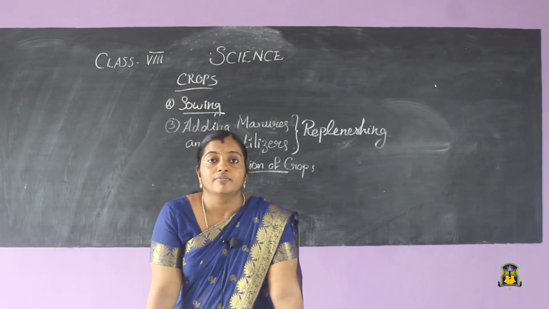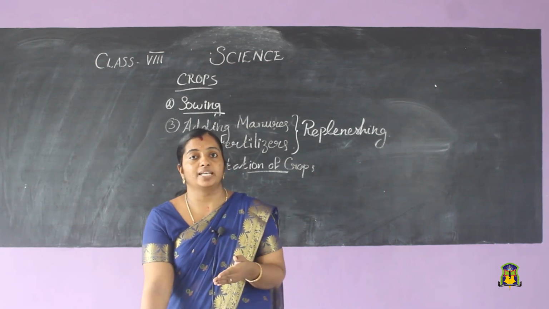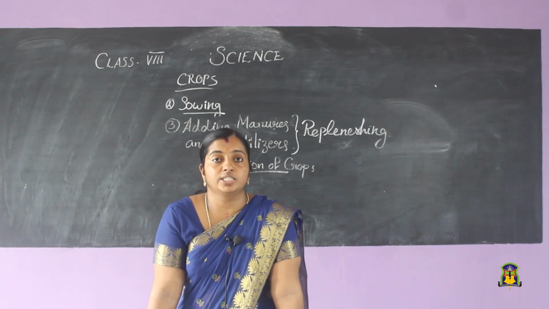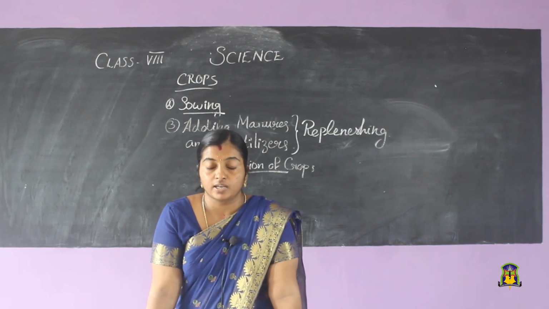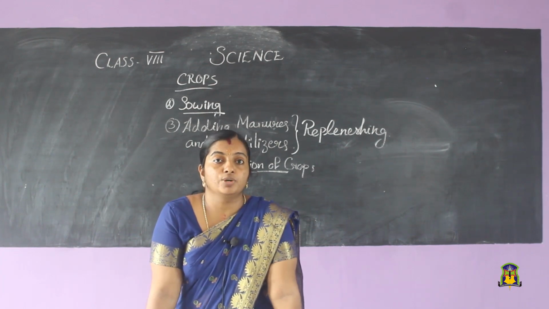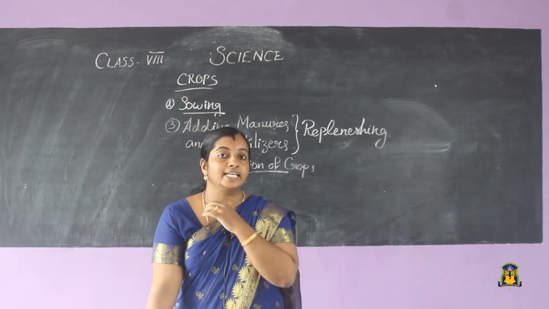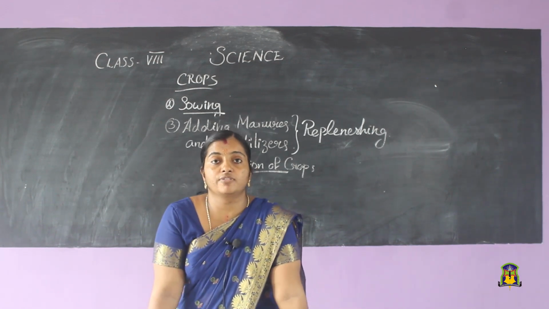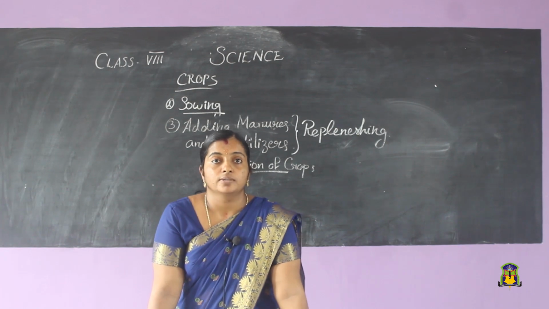Nutrients can be divided into different types, like bodybuilding food and energy giving food. Then for increasing immunity, we need different nutrients. Which increases the immunity? Vitamins. Vitamins help in increasing the immunity. Proteins are called bodybuilding food. So all these are different types of nutrients, and all are required for proper growth.